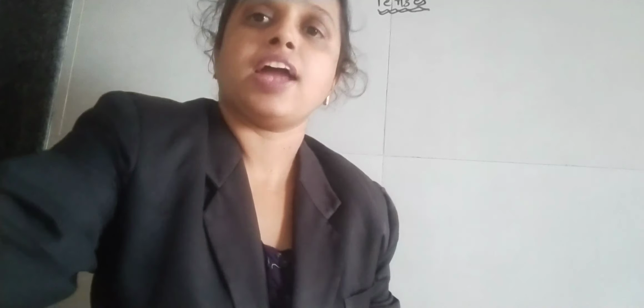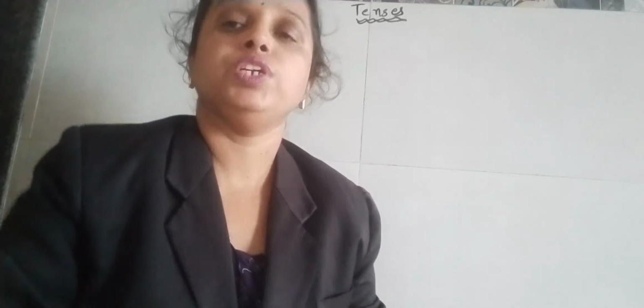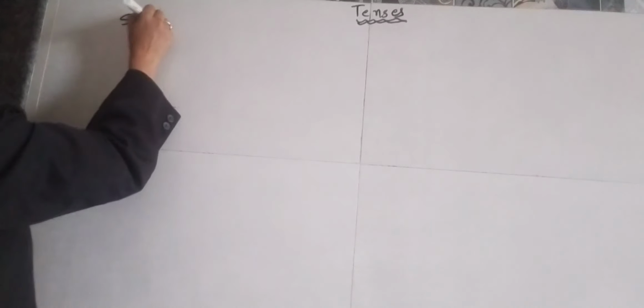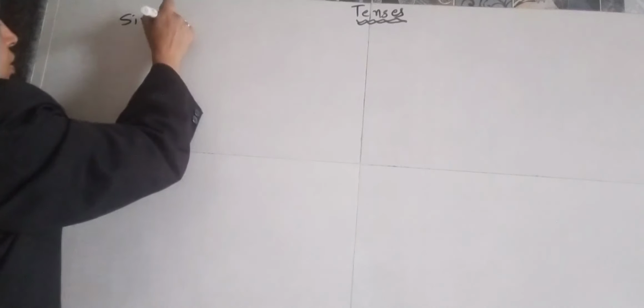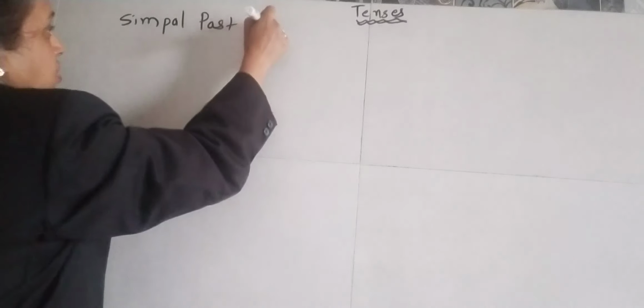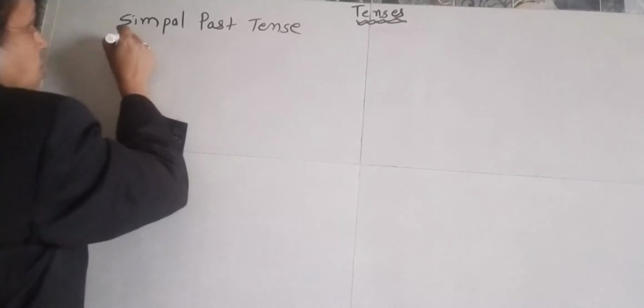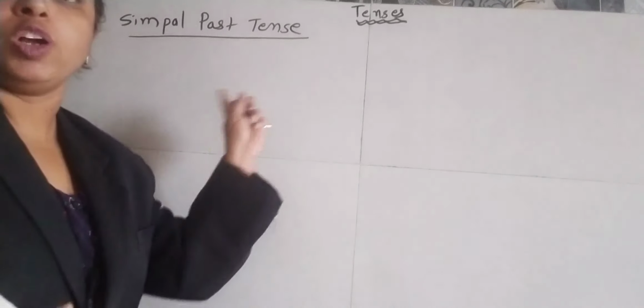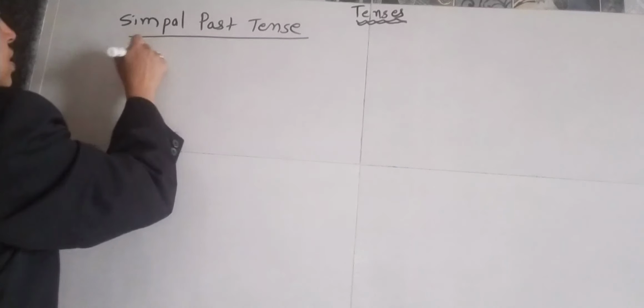Last video, we saw the present tense and its subtenses. In this video, we are going to learn the past tense and its subtenses, and the future tense and its subtenses. So first we'll start with the past tense. First is the simple past tense. What will be the formula of the simple past tense?